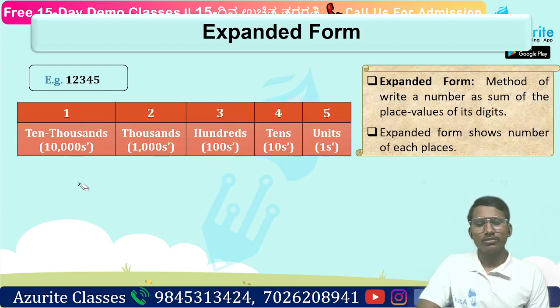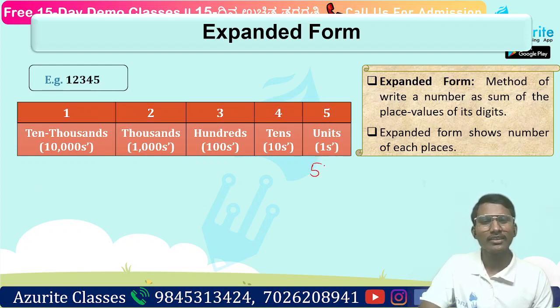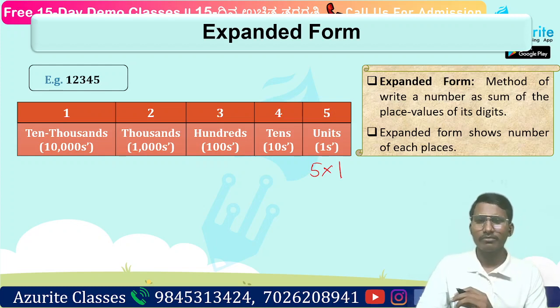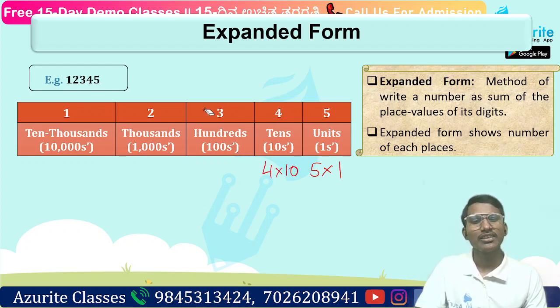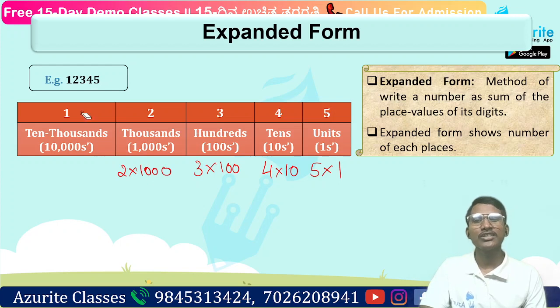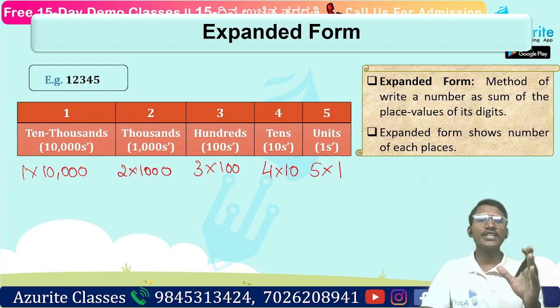So here what is the number? 1. 1 into how much? Here if you want to write, I will write it from this side. Okay, so 5 into ones. So how many ones are there? That is how many 1 rupee coins? 5, right? 5 into 1. Now tens. How many tens are there? 4 tens. So 4 into 10. Next, how many hundreds are there? 3 into 100. That is 300. Now how many thousands are there? That is 2000. So 2 into 1000. Next, how many 10,000s are there? 1, right? So 1 into 10,000. This is what is the expanded form.